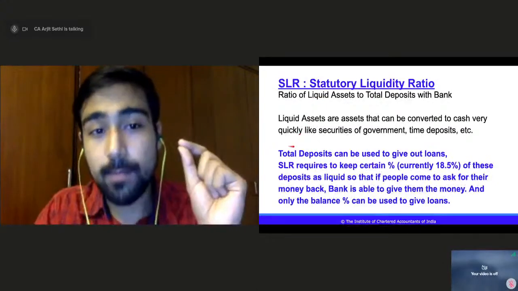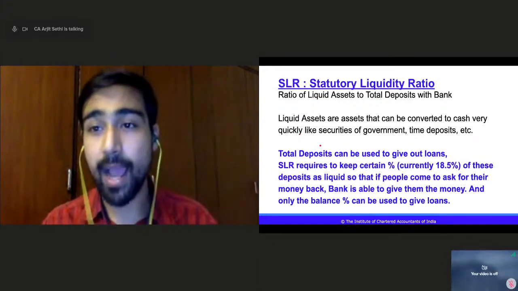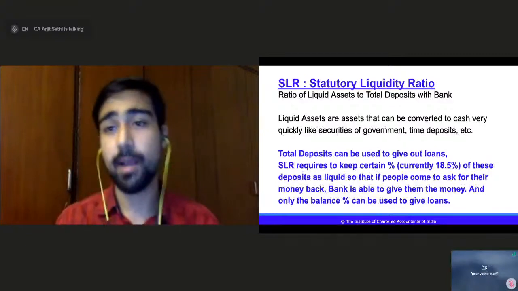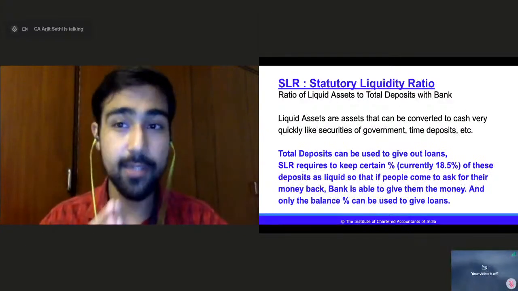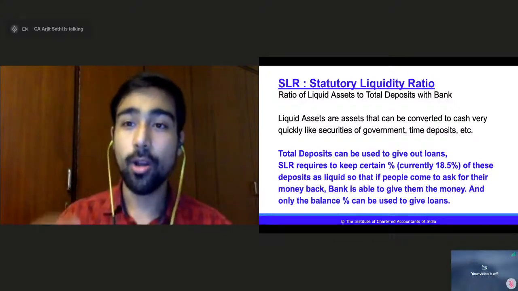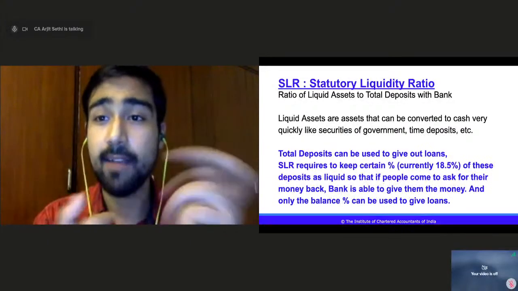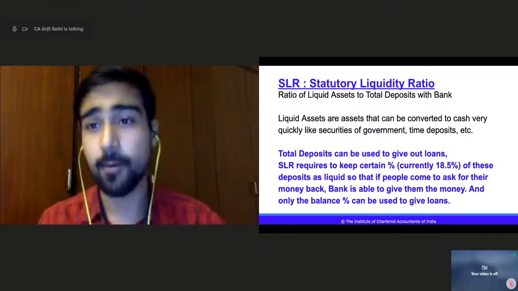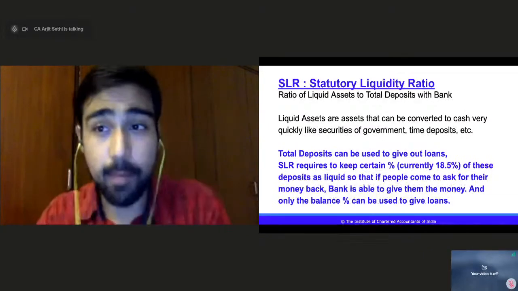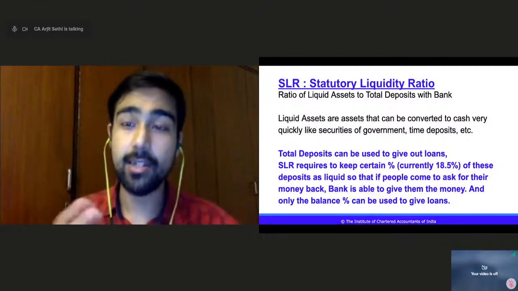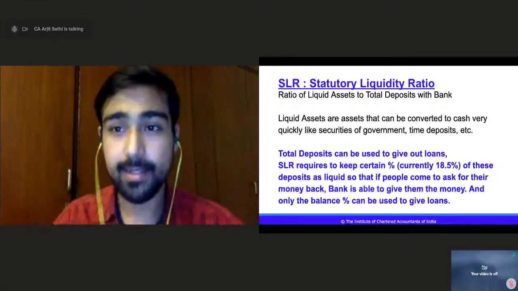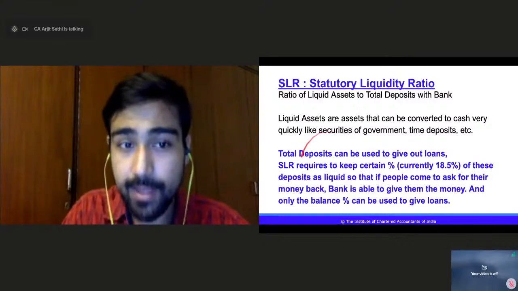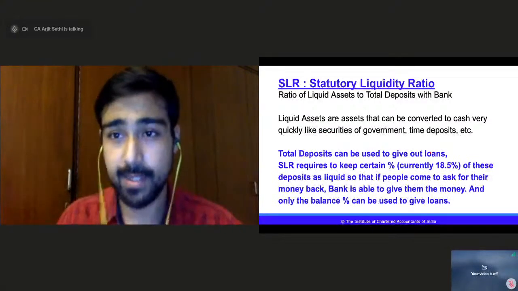If you see total deposits, right? All these commercial banks, all these nationalized banks, ICICI, HDFC, Axis Bank, all these banks actually have deposits from the people, from the public, right? All of you have money in the banks, your parents, your relatives have money in the banks, in savings bank or in fixed deposits, XYZ accounts, PPF account, that account, right? So all these people have deposited money with the bank, right? And this money is actually used to give out loans to the businesses, right? This is how it works. You have money in your savings bank or FDs. This total deposit with the bank is used to give out loans to the businesses, right?